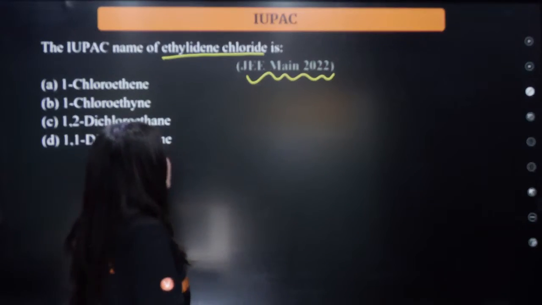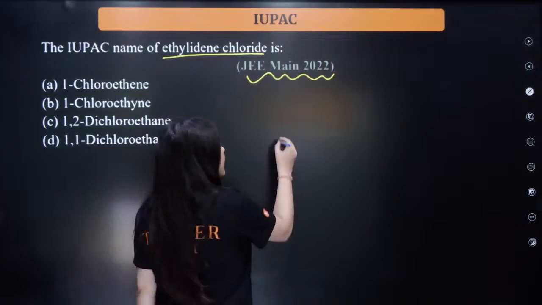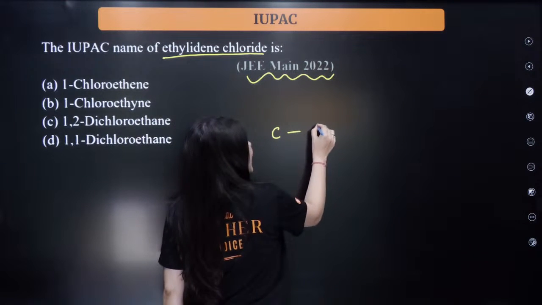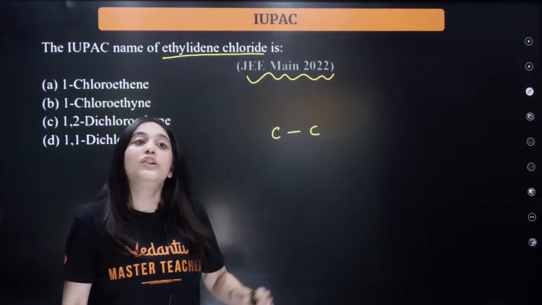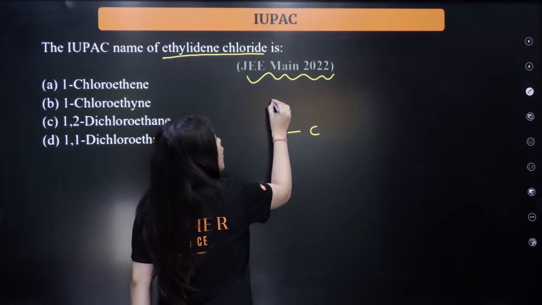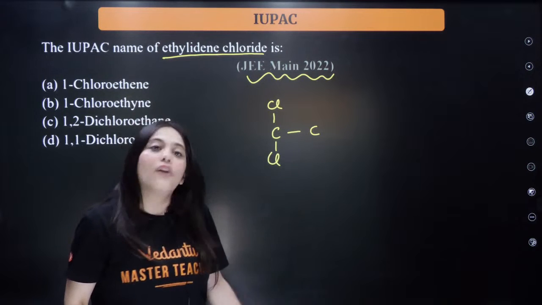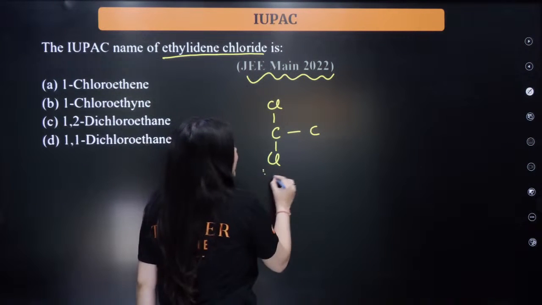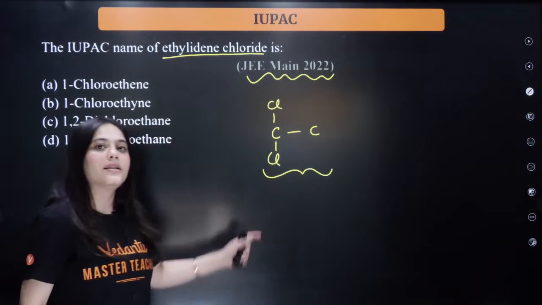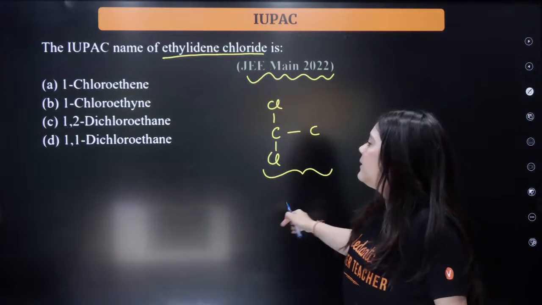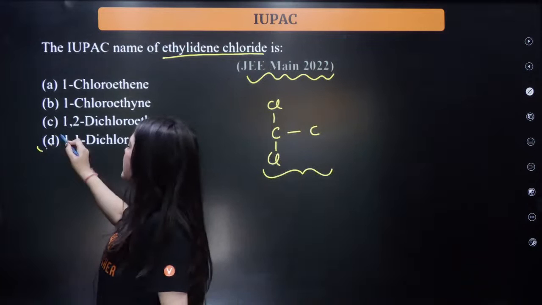Ethylene chloride, bacha, is the name of this compound. Ethyl means 2 carbons, so I'm going to make a 2-carbon chain, right? And when 2 chlorines are on the same carbon, this kind of compound is called ethylene chloride. So what is the IUPAC name of this compound? 1,1-dichloroethane. So the answer is D.